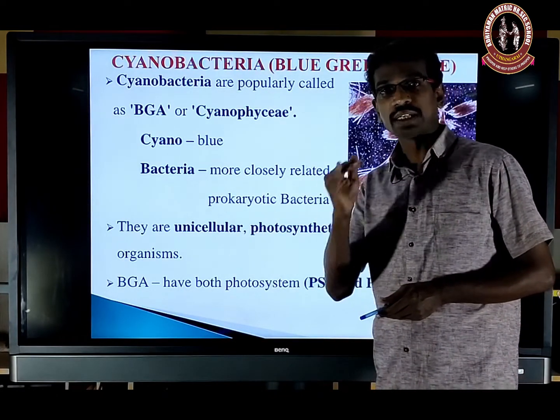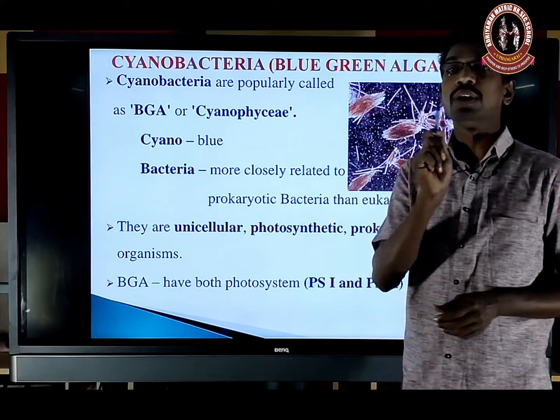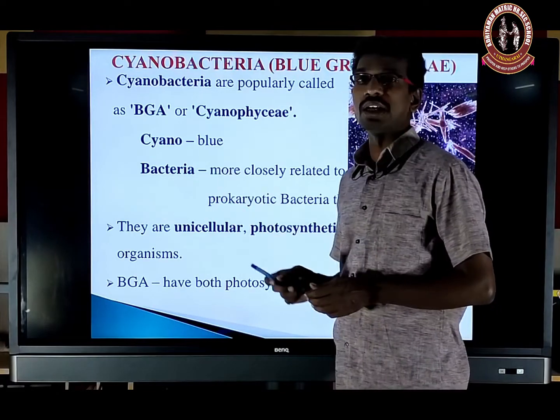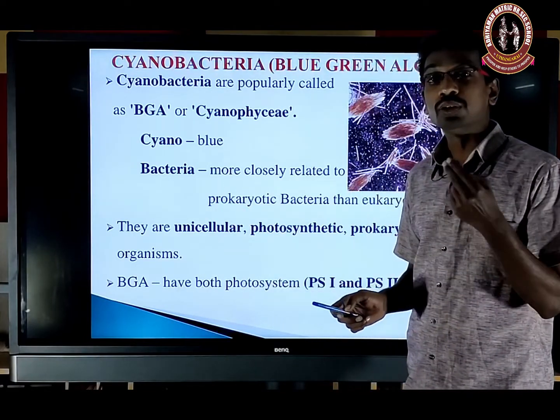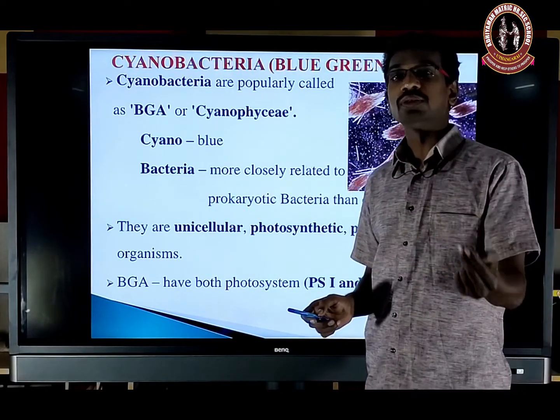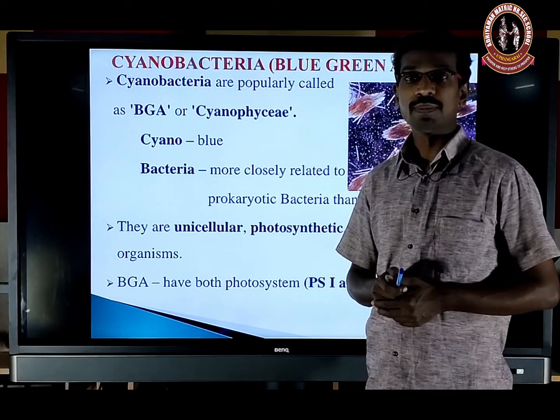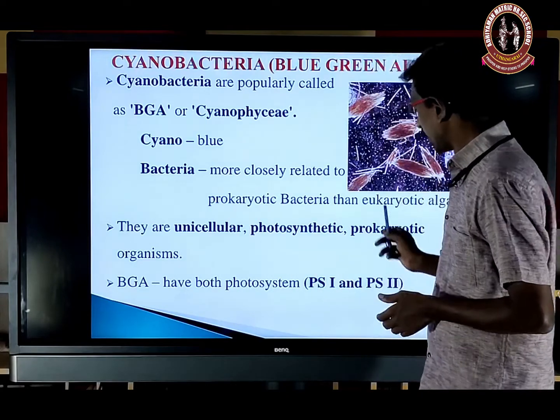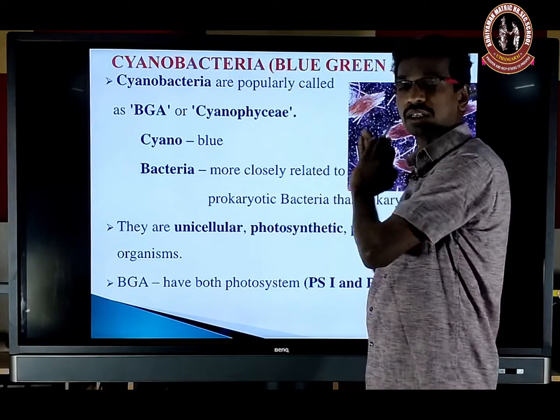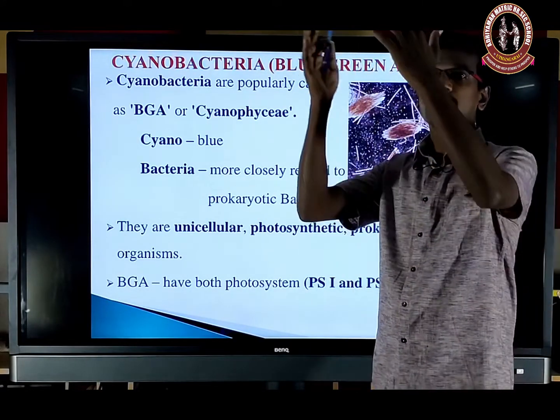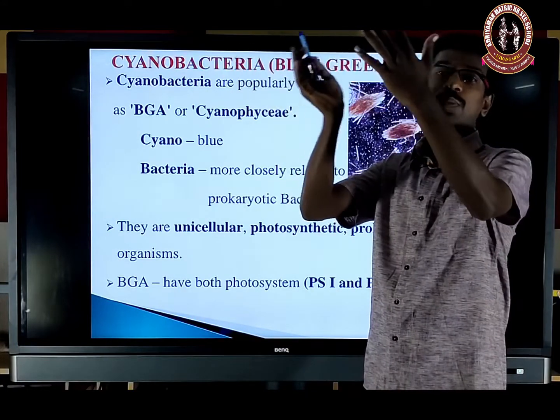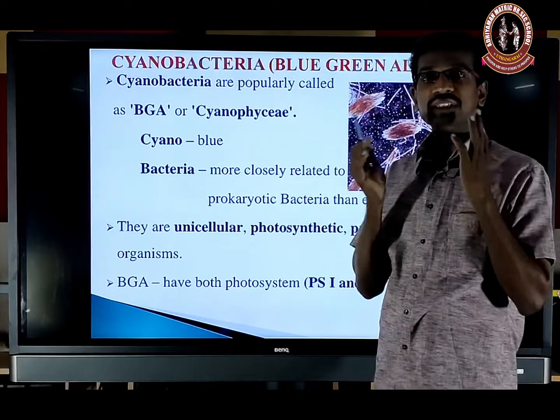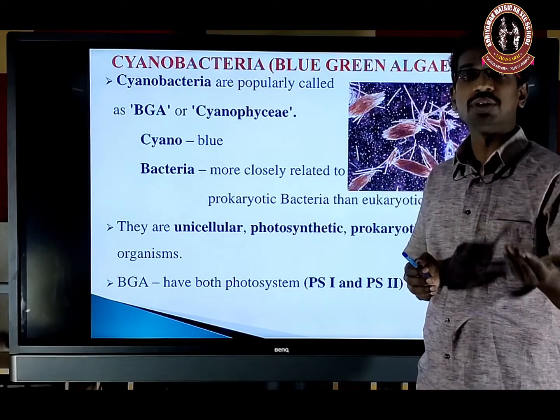But bacteria contain only one type of photosystem, that is, only PS1 is present. But cyanobacteria, or blue-green algae, contain two photosystems, photosystem 1 and photosystem 2. Both are present. So this character resembles algae or the higher groups of plants like gymnosperms and angiosperms. Because in gymnosperms and angiosperms, everything contains the two photosystems, photosystem 1 and photosystem 2.